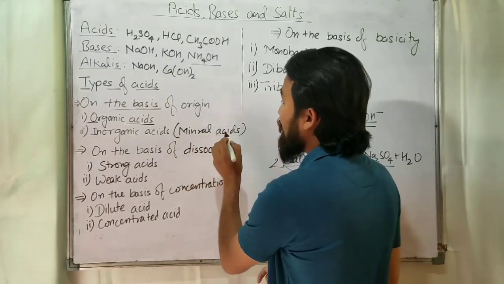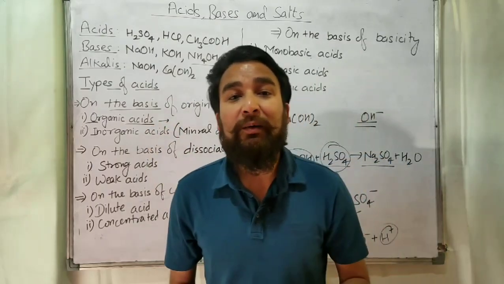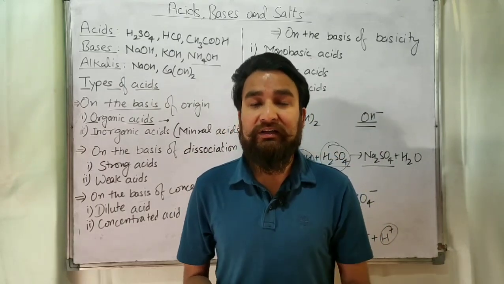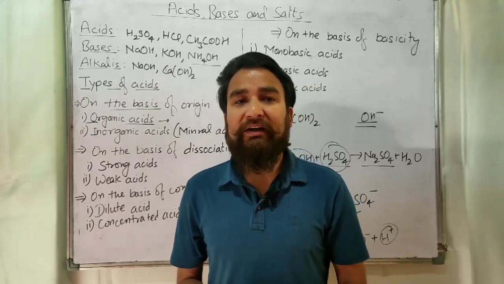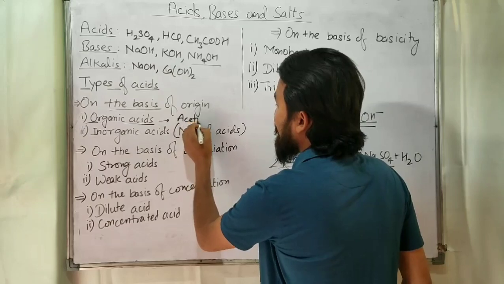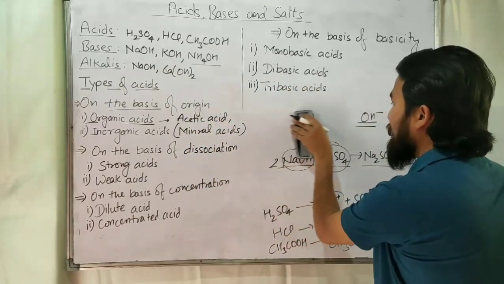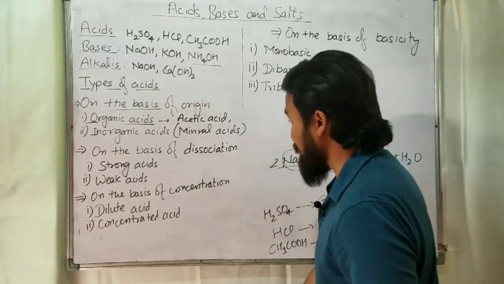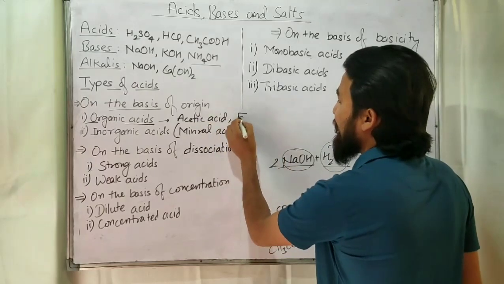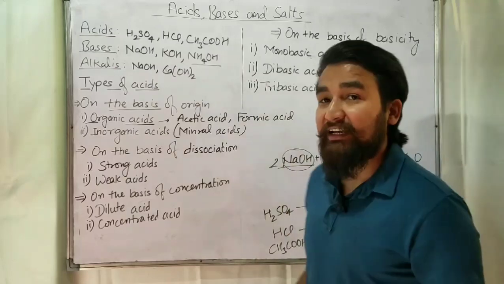So what are organic acids? Organic acids are obtained from living organisms, whether animals or plants. For example, acetic acid or formic acid. If you know the formula of these, please write down in the comment box. So acetic acid, then formic acid, then citric acid.